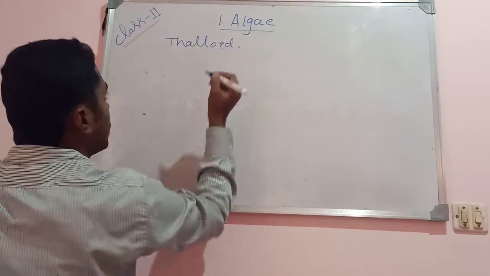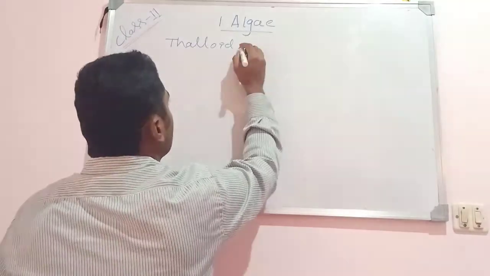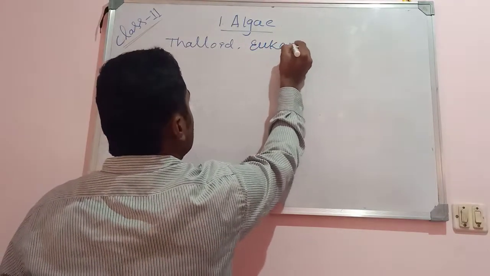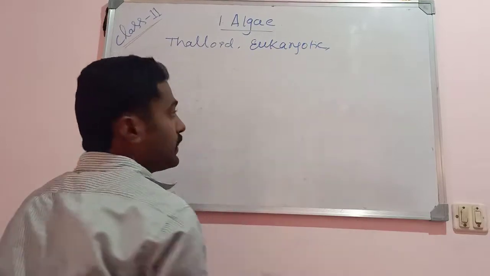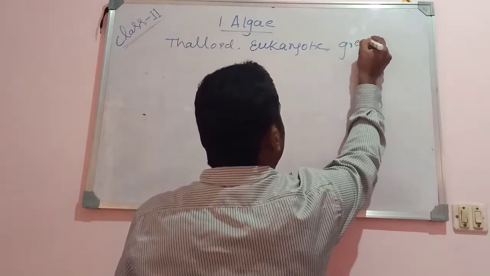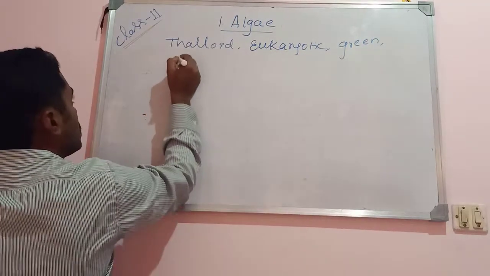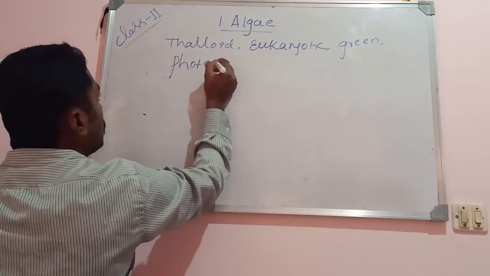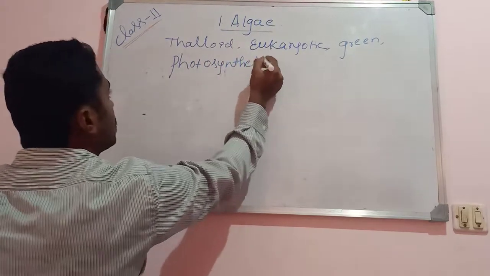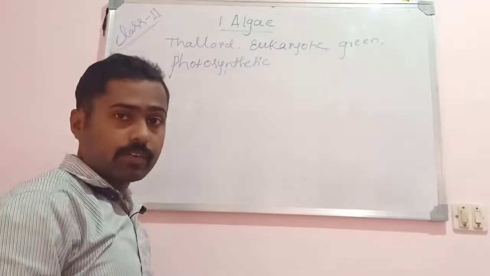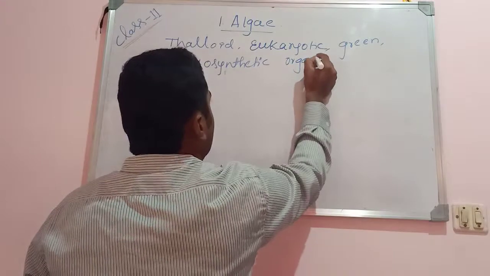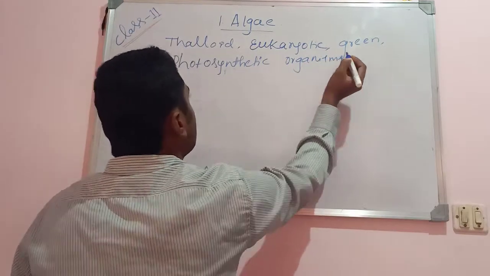Algae are thalloid, eukaryotic, green, photosynthetic organisms. They come under the kingdom Plantae.